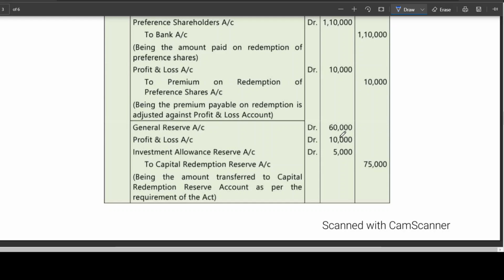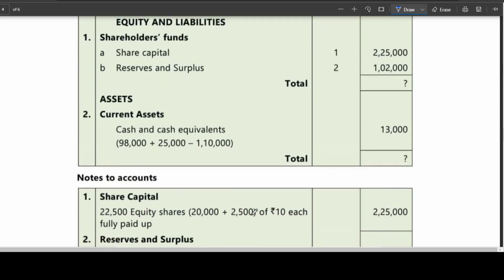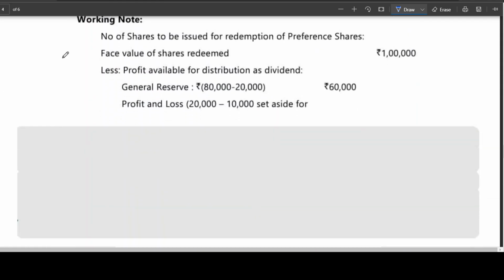Next, general reserve account Dr 60,000. Because I told you out of 80 we are retaining 20. Now this I have already told you. General reserve 80 minus 20. They say 20 cannot be touched for capitalization. P&L account 20 minus 10. This I already showed you in the working notes. Investment allowance 10 minus 5 to CRR 75. Next, that's it. So the same thing has been again given here.